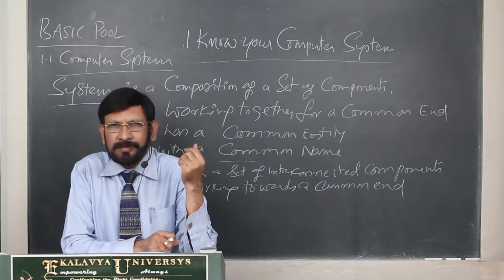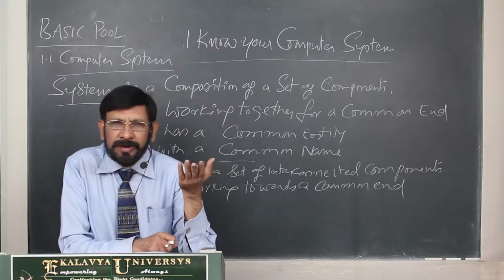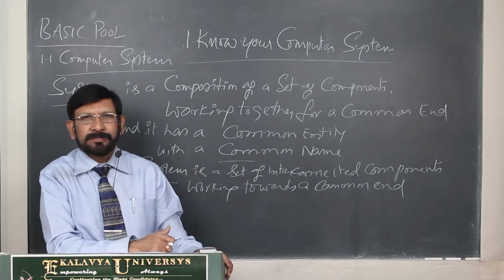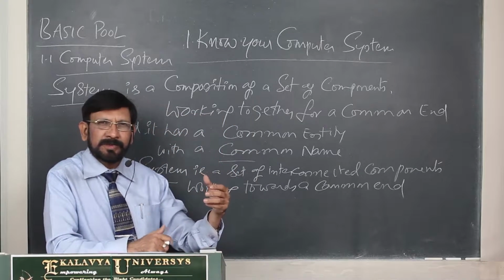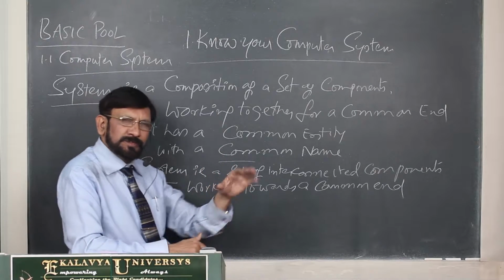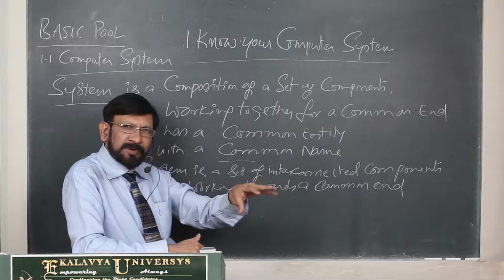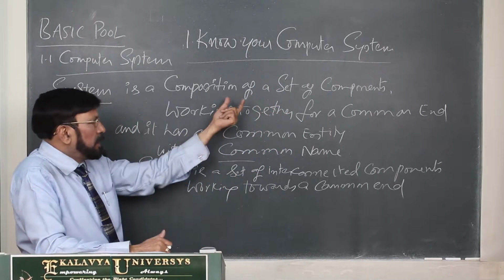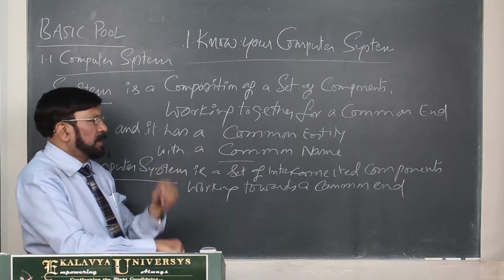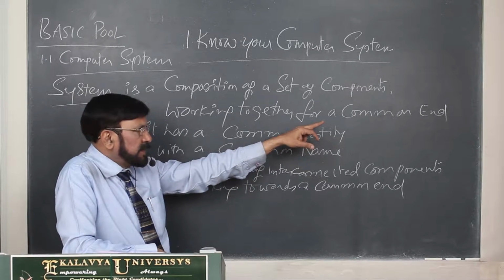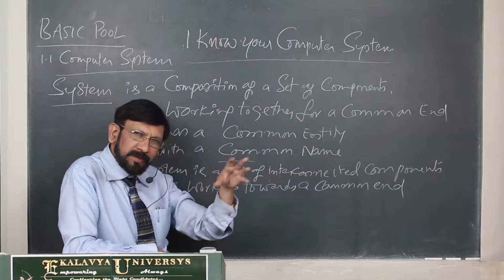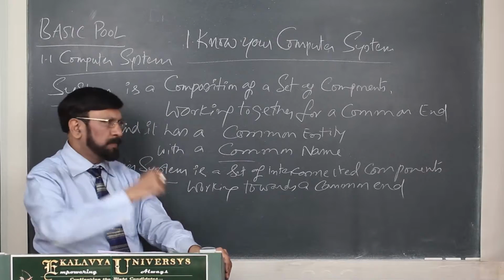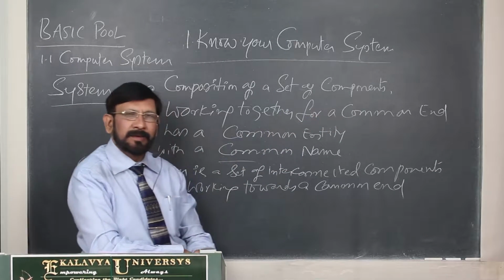With an example, we can understand it better. Let us take an example, car. You know that a car is a composition of a big set of components. There may be around 100 components. By composing 100 plus components, a car is composed. Yes, it is a system and it has a common end. Why are the set of components working? For a common end, for transporting people. That is the common end.